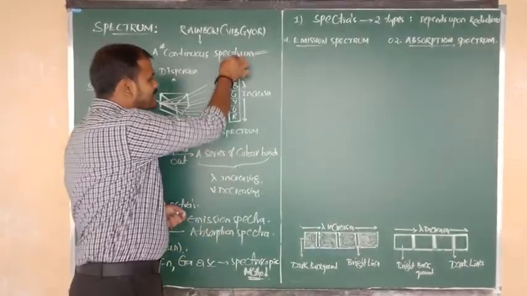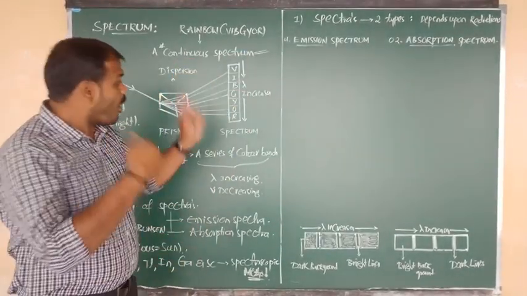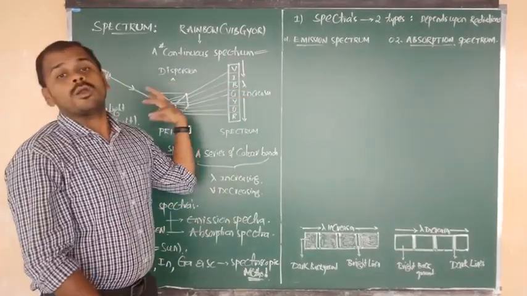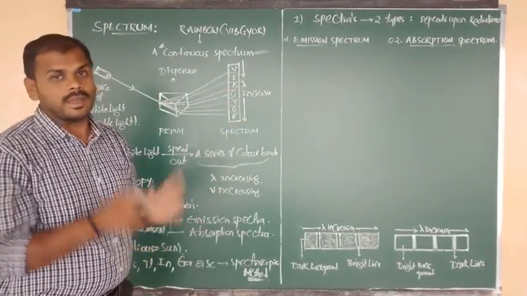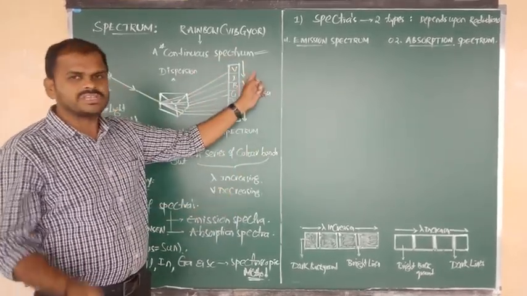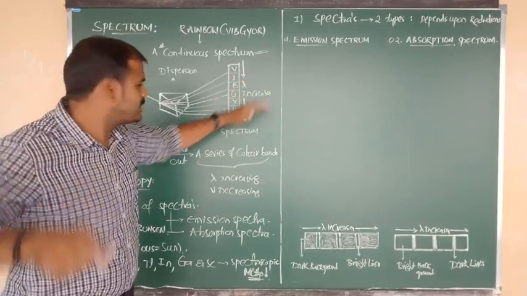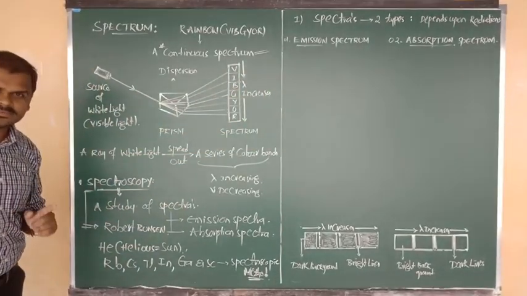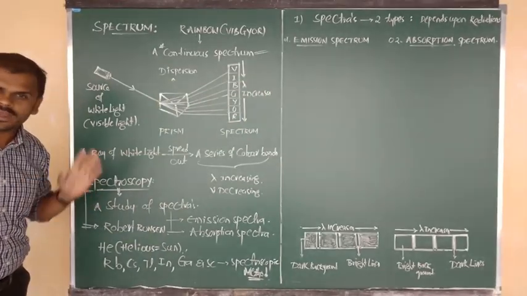Spectrometer is a particular device. On that device we can record the emitted or absorbed quanta in increasing order of wavelengths. Such a final arrangement is what, beta? Spectrum. I hope you understand very well.